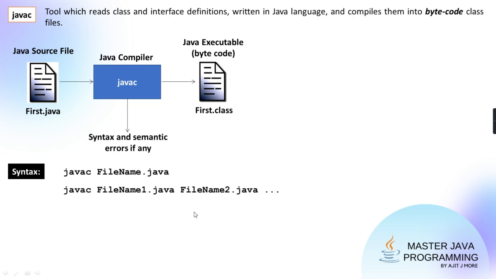There is another option also. Suppose you are developing a project and now you have created a list of .java files, and every time you need to compile them. So instead of giving all these names one after another, you can type the names of those .java files in one text file.